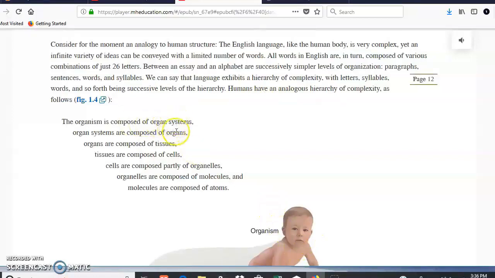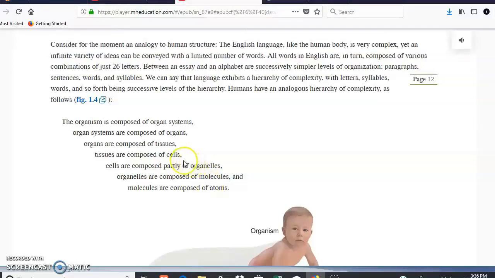Systems are composed of organs. Organs are composed of tissues, and tissues are composed of cells. Cells are composed of organelles. Now, we can go even to more subdivisions by saying the organelles are composed of molecules, and molecules are composed of atoms, because after all, everything in this world is made of atoms, right?